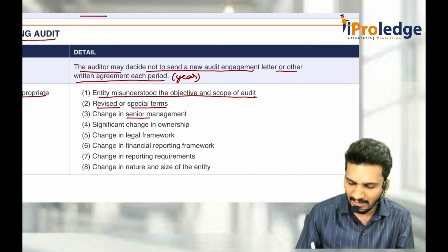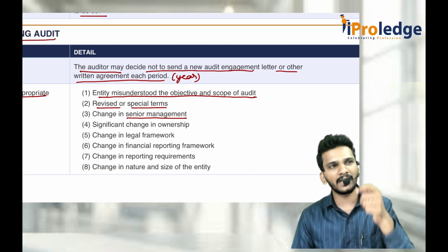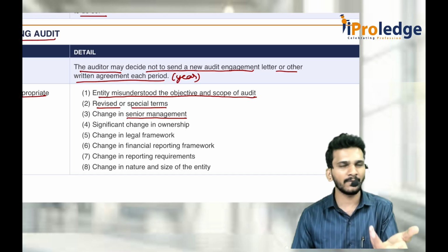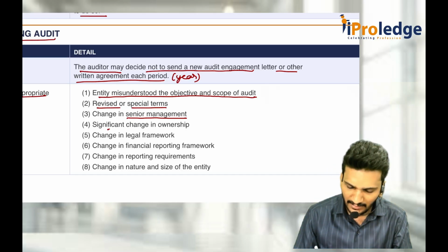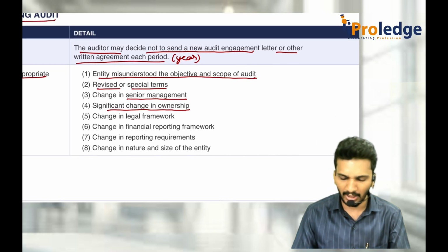Or whenever there is a change in senior management, why? Because the people who signed the engagement letter are not there now. Now who should take the responsibility? That is why it is better to go for one more engagement later. Or significant change in ownership. Earlier, some party is holding some 30% of the company, is sold entirely, then when somebody has taken it, enter into one more engagement later.